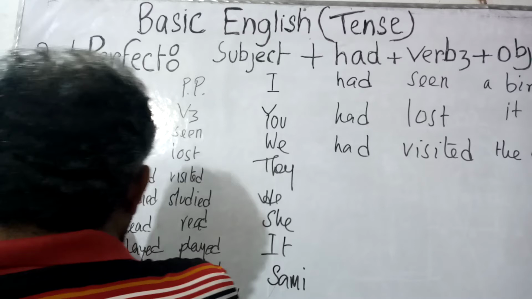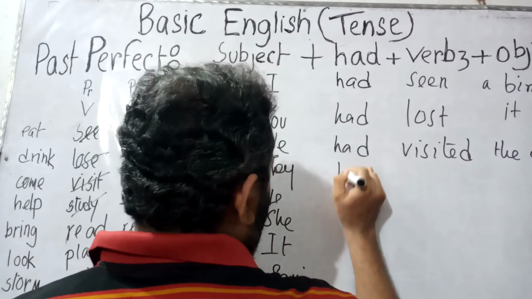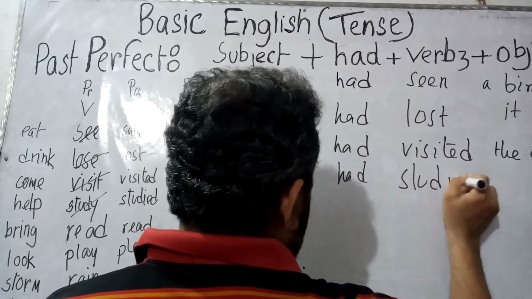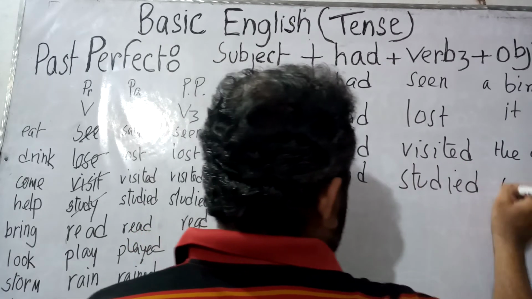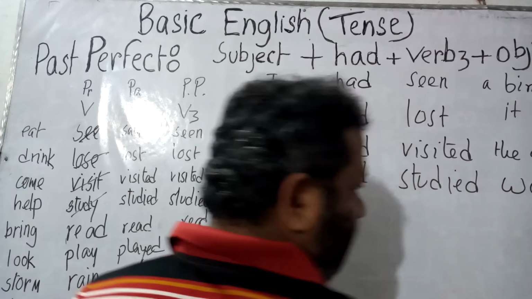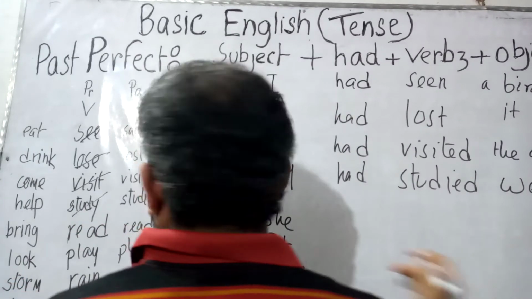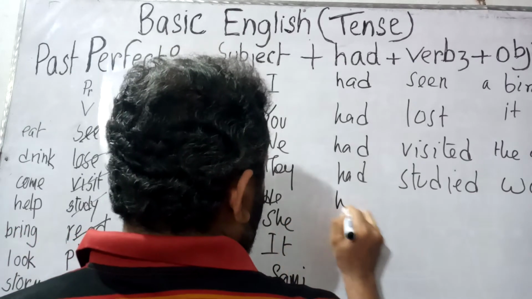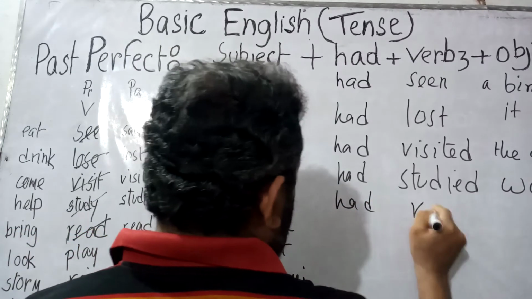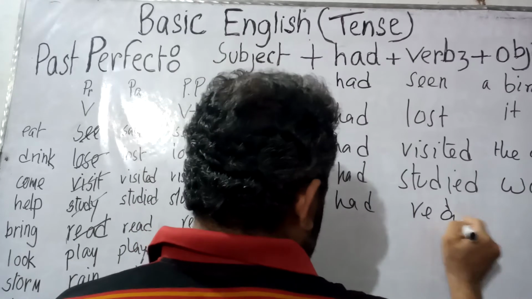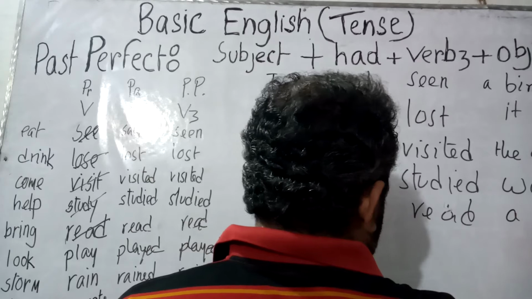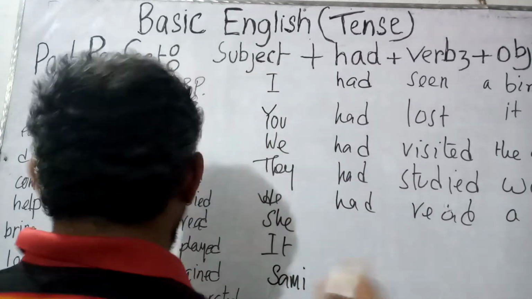Now, let us consider the verb study. They had studied. They had studied English. Now, when the verb is read, he had read. Verb 3 form of read is read. He had read a book. He had read the story.